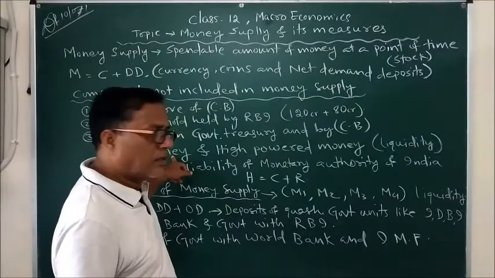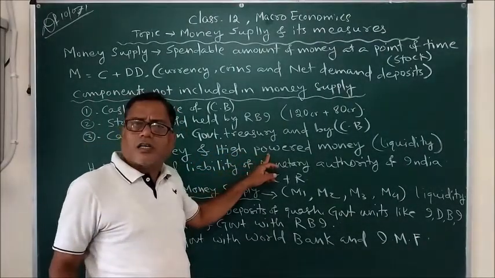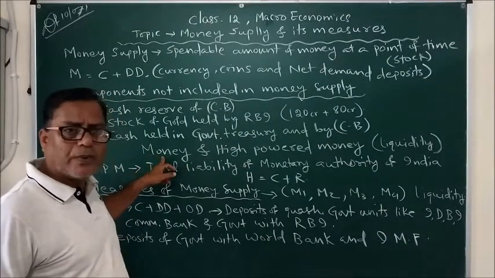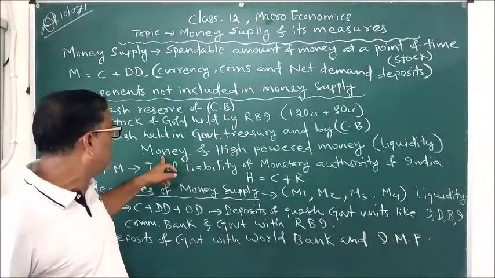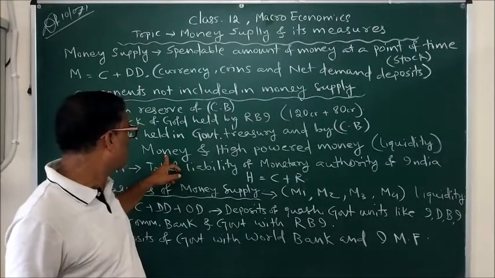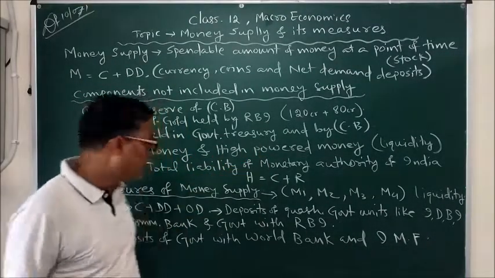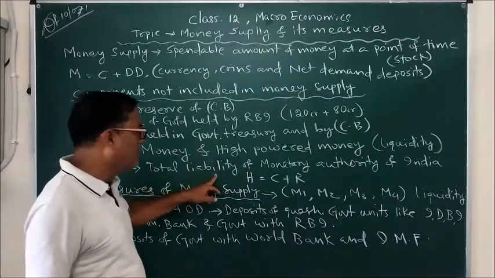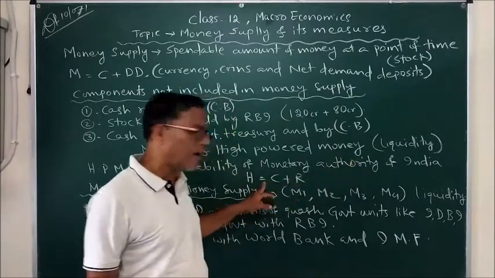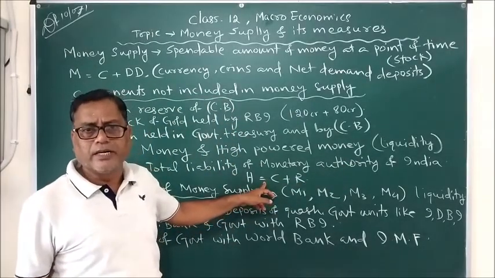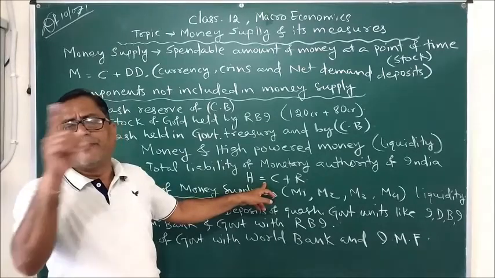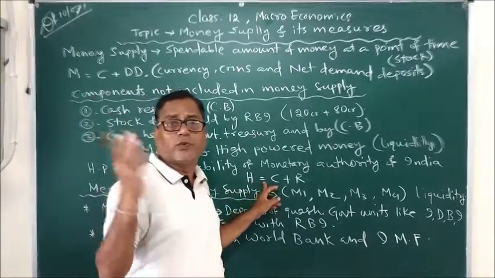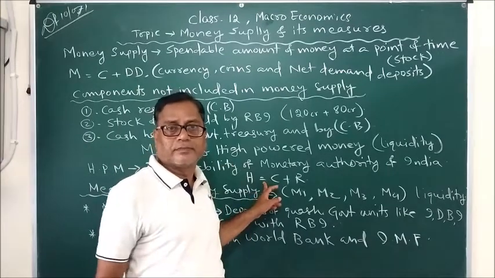But there are some forms of money that are not as liquid as money. So based upon the degree of liquidity, we have divided money into two concepts, that is money and high-powered money. So high-powered money, what is that? It is the total liability of the monetary authority of India. Total liability. A simple piece of paper the government declares to be money and people accept that.